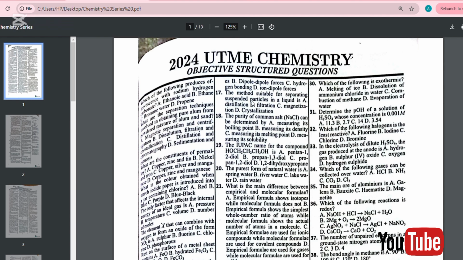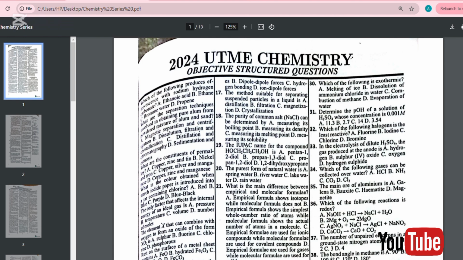Number 18. The purity of common salt, that is sodium chloride, can be determined by A, measuring its boiling point, B, measuring its density, C, measuring its melting point, and D, measuring its solubility. The answer is C. The purity of a solid can be determined by measuring its melting point. For any solid that you are asked to check for purity, measuring the melting point will help you determine its purity.